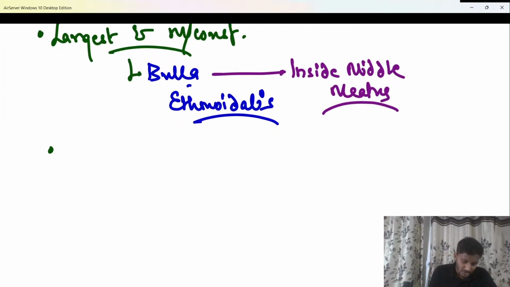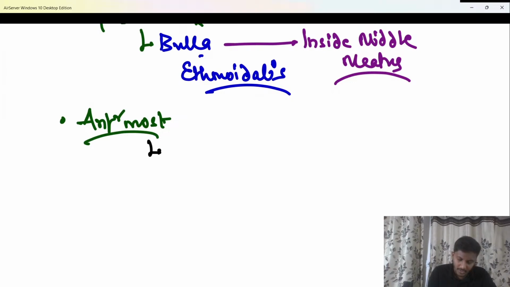And second question, as most of you have answered also: if they ask you the most anterior ethmoidal air cell, beta, the answer has to be agger nasi. The answer has to be agger nasi. Okay? The most anterior is agger nasi.